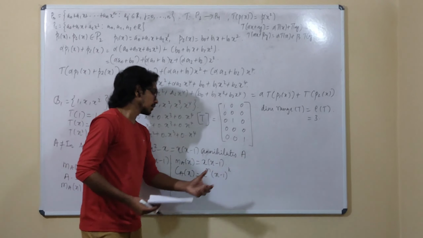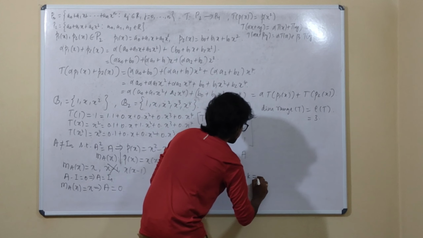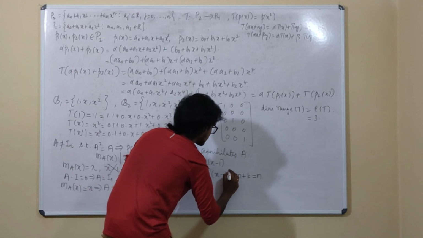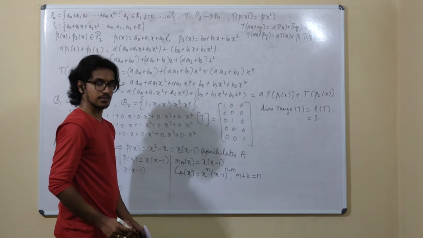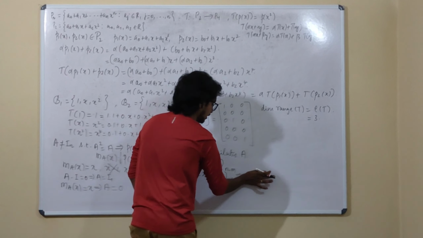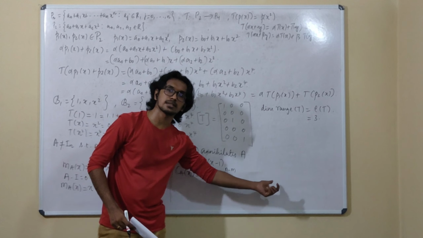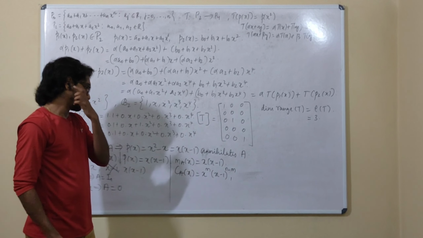But the sum m plus k should be equal to n. So in that case, what do I do? I just mention it as n minus m. Instead of writing m and k and specifying the condition that m plus k equals n, I just put it as n minus m.